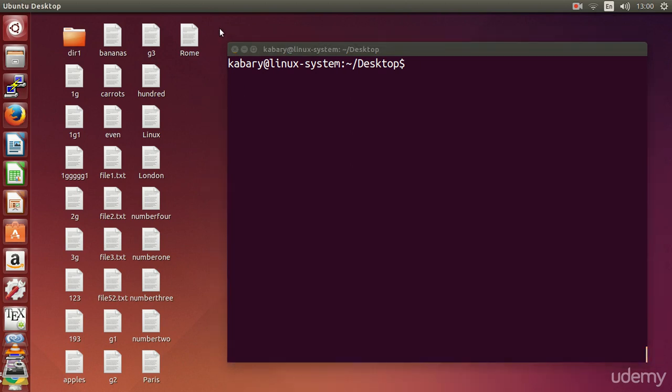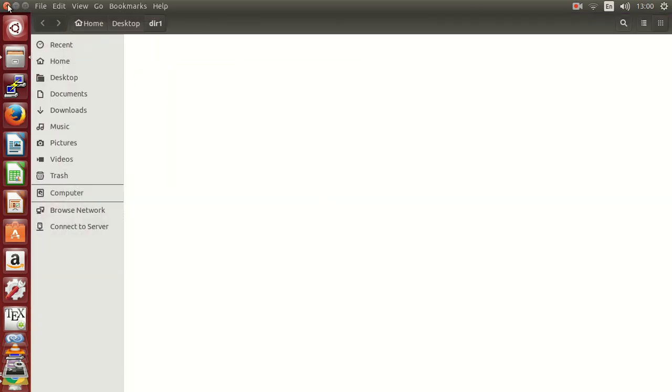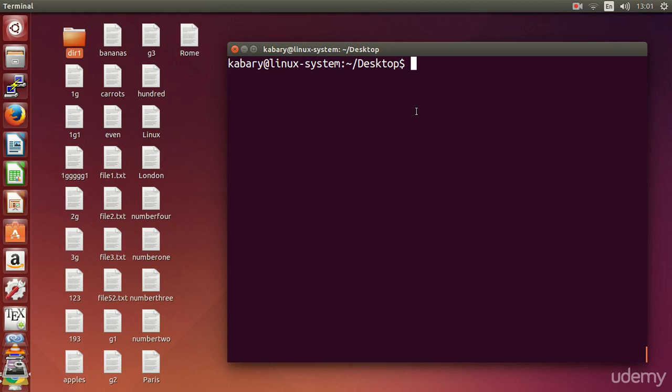So right now I have, as you can see, many files on my desktop, and I have directory 1 which is initially empty. So let's say that you're interested in a range of characters. You can specify a range by using square brackets, and here you put the range of the characters. So what do I mean by this? Imagine that you want to copy all the files that begin with the lowercase letters A, B, or C. So if you want this, you can say cp and then put square brackets here, and then specify your characters abc, and then followed by anything, directory 1.